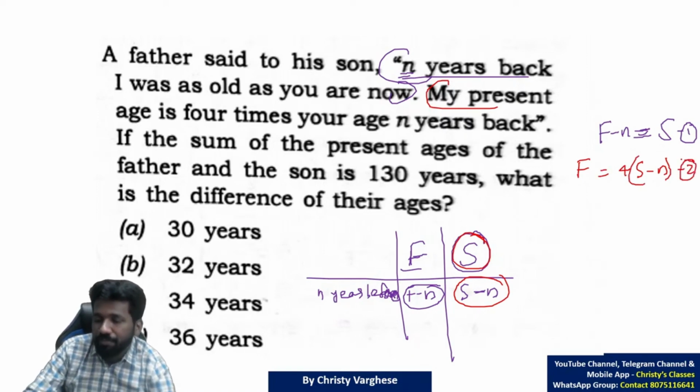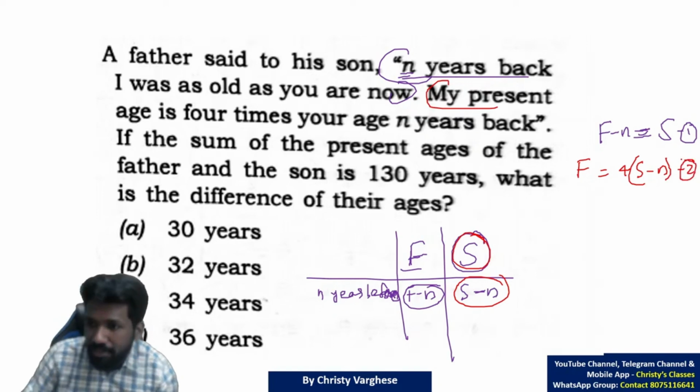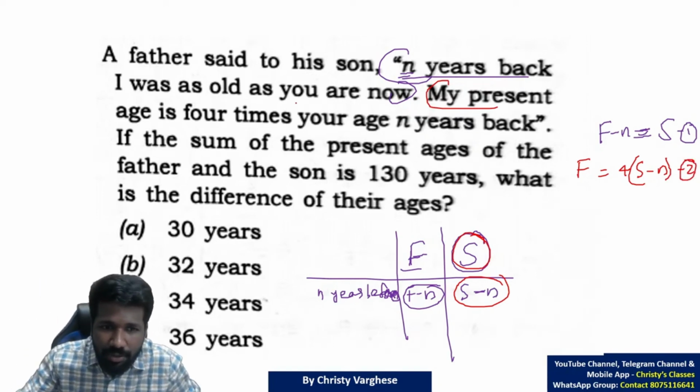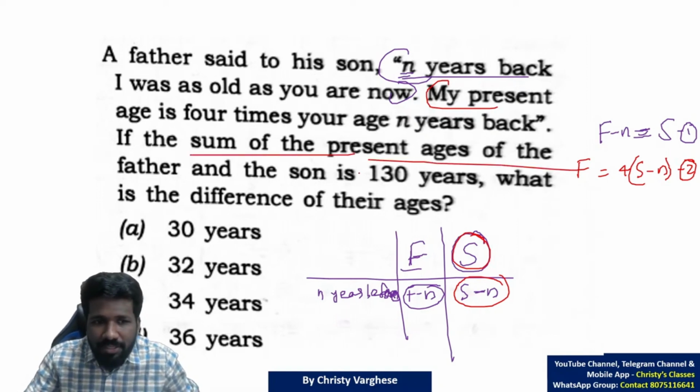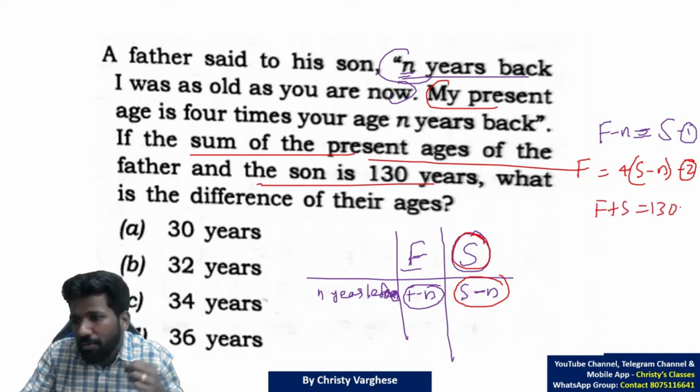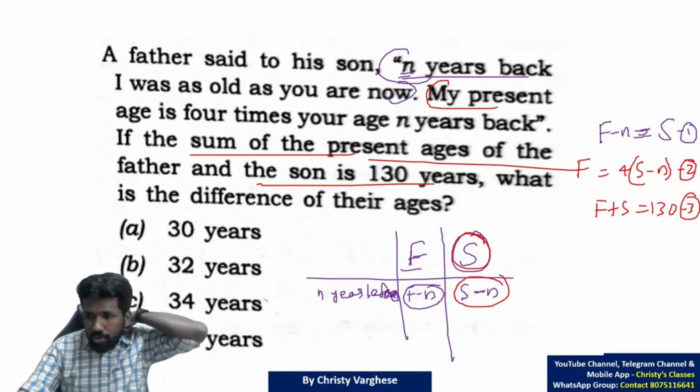Second equation. Normally in linear equations we learned that 3 variables means 3 equations are needed. And 3 equations are given also. Sum of the present age of father and son is 130. That means F plus S is 130. Third equation. These 3 equations you have to solve.